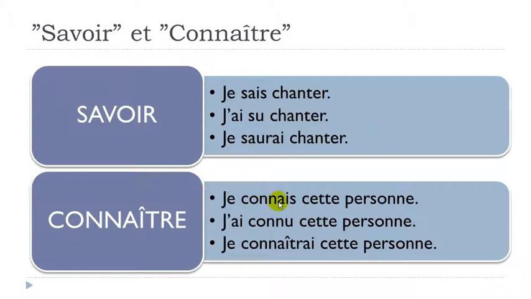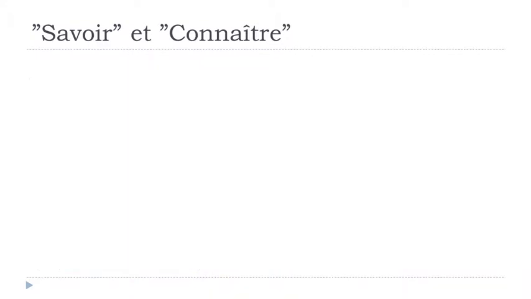Let's see connaître now. Je connais cette personne. Connaître, to know. And then cette personne: person is feminine, so you should put it at the feminine, cette personne. Je connais cette personne. Passé composé, j'ai connu cette personne, and then the future form, je connaîtrai cette personne. So it's not that difficult.